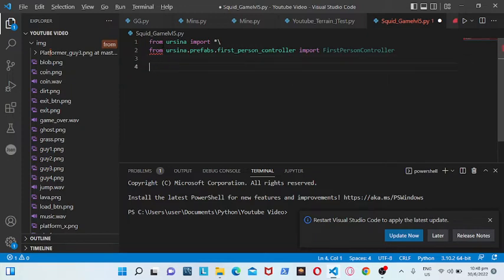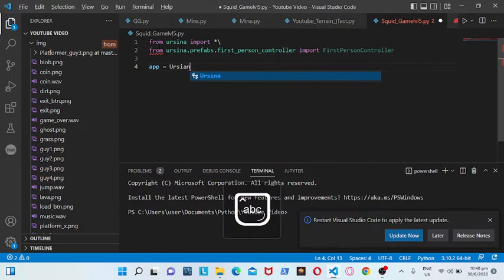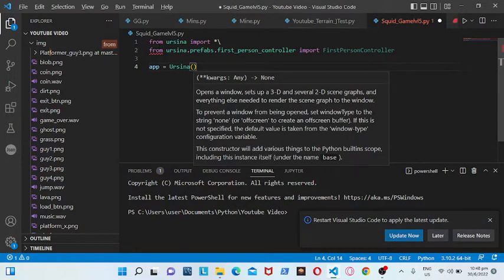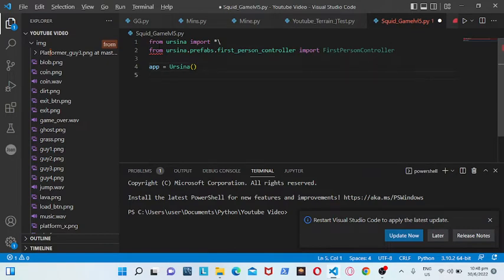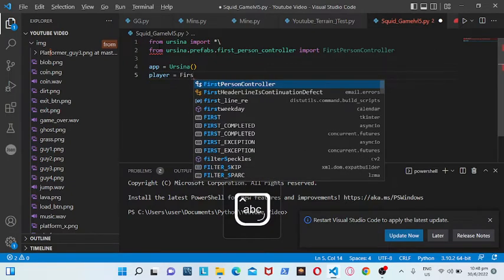Now we need to do app is equal to Ursina, then player is equal to first person controller.